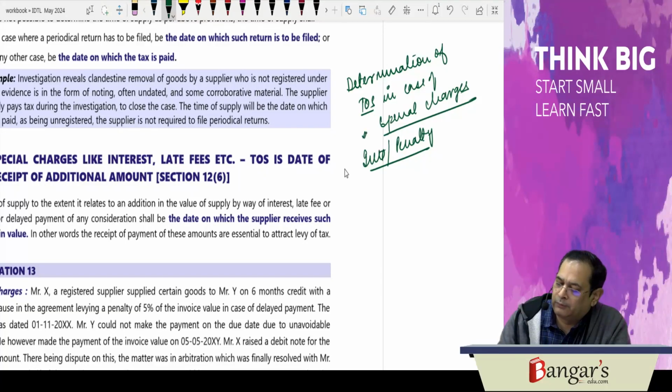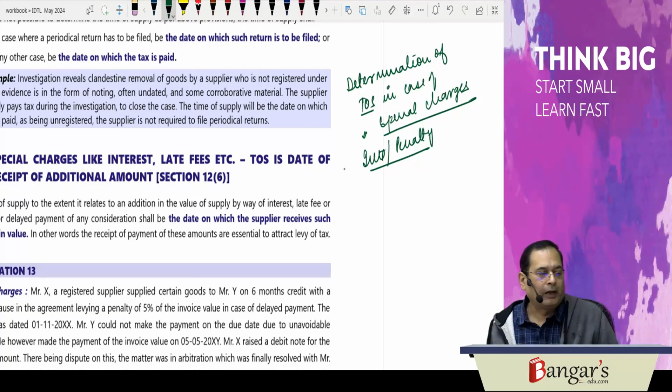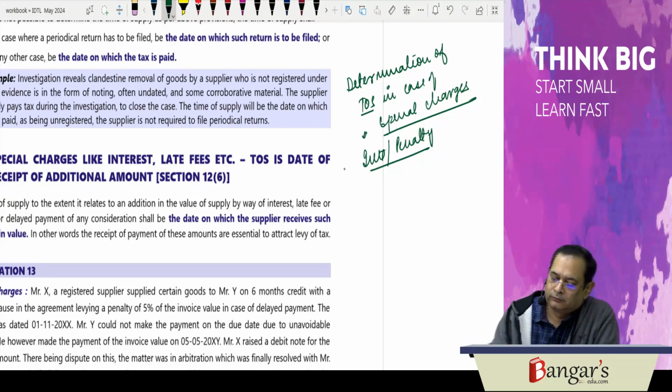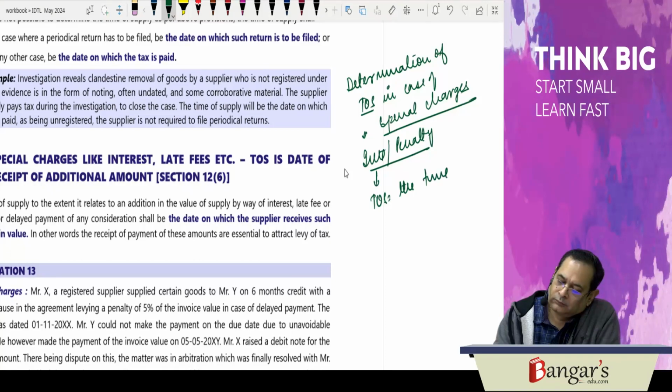What is the time of supply in this case? The time of supply is the time when the supplier receives such addition in value.